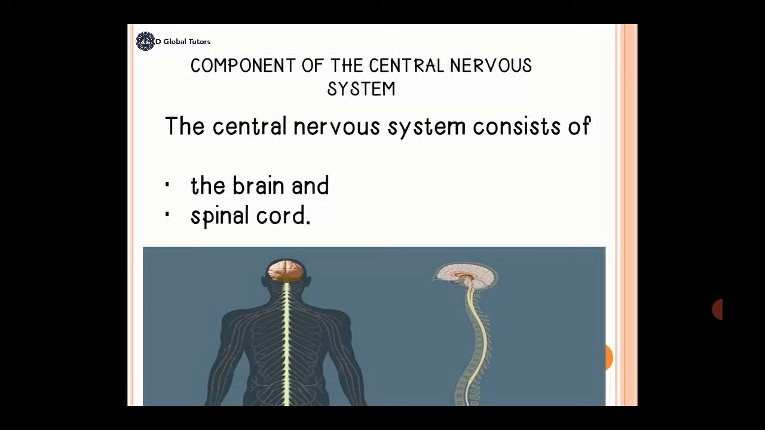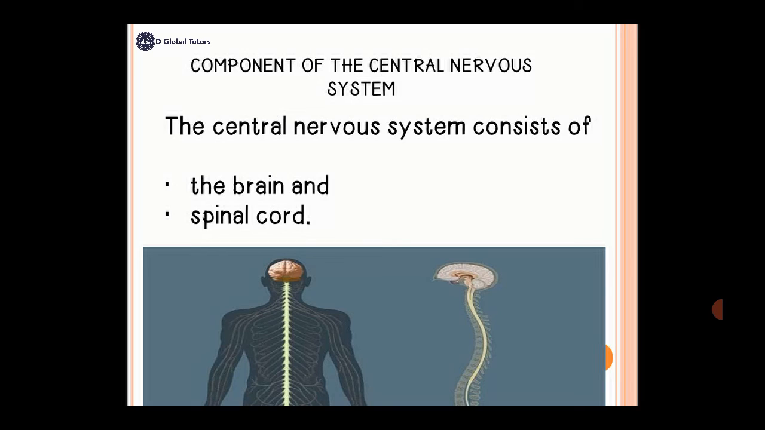Components of the central nervous system. Like I said earlier, the central nervous system consists of the brain and the spinal cord. So, the brain, like I've mentioned earlier, is a very, very important part of the central nervous system. For example, the adult human brain weighs about 1.2 to 1.4 kilograms. But looking at this weight, it just forms 2% of the body mass, but it consumes 25% of the body's oxygen supply to generate energy for its activities.